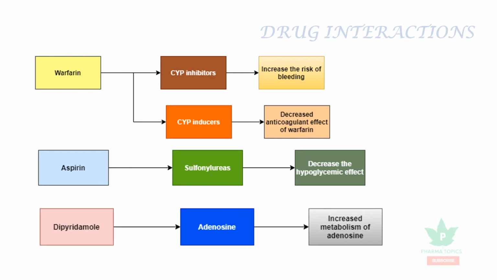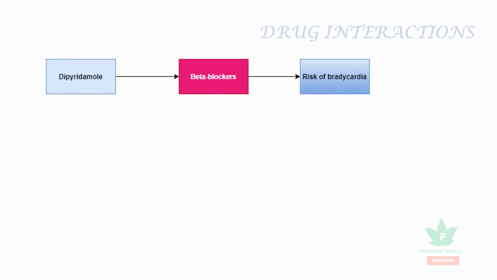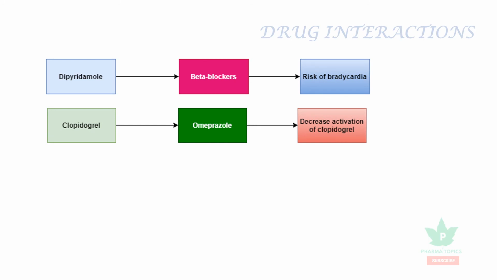When dipyridamole is combined with adenosine, it increases the effect of adenosine. When dipyridamole is combined with beta blockers, it increases the risk of bradycardia. When clopidogrel is combined with omeprazole: basically clopidogrel is a prodrug and omeprazole is a CYP inhibitor, so activation of clopidogrel is inhibited. It causes a delay in the action of clopidogrel, which increases the risk of angina and thromboembolic disorders.